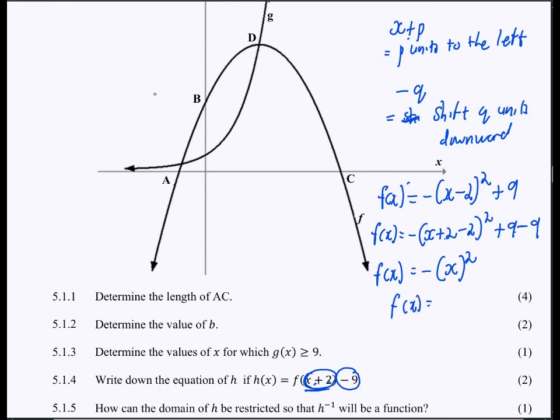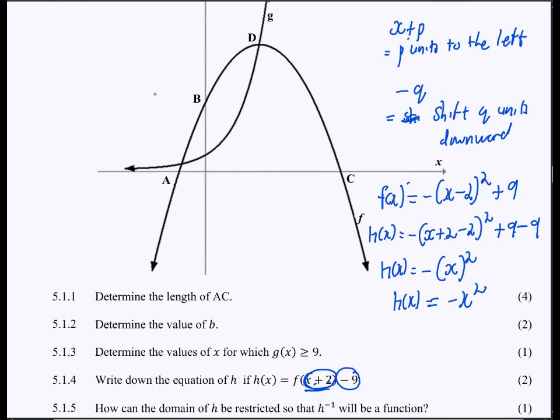Not f of x, g of x. Remember, here this is where I was expressing h of x. So this one, remember, when I shift it, it now changes to h of x. So h of x now is equal to what? Negative x squared, right?